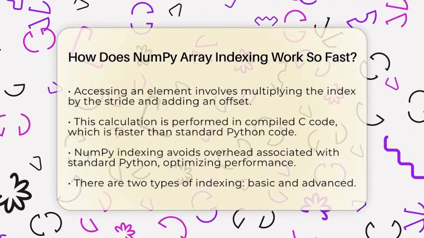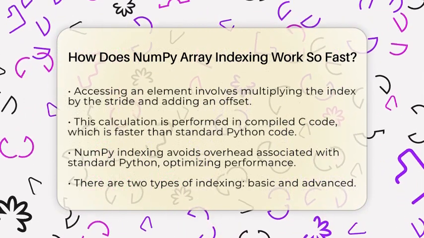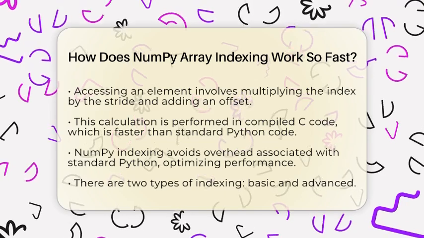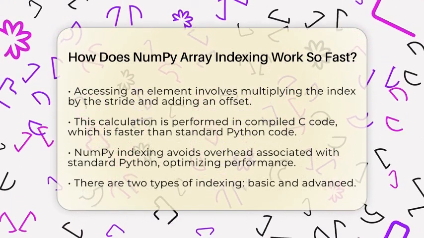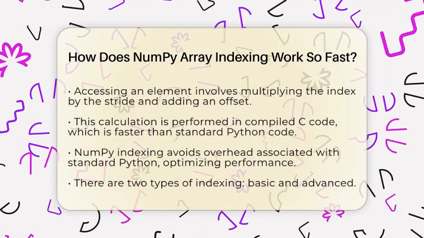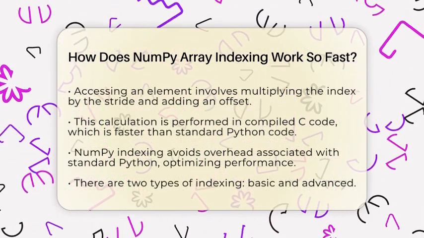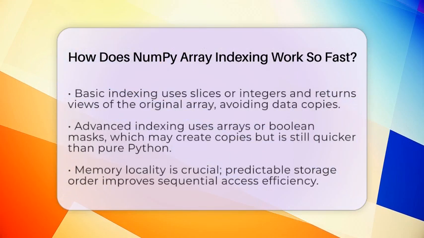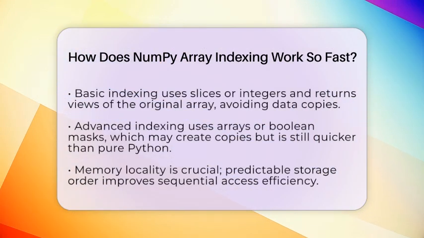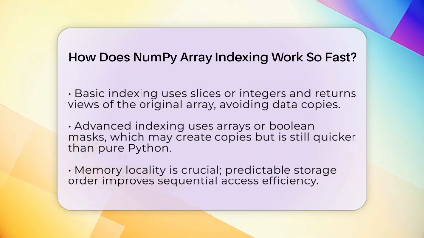There are two types of indexing in NumPy, basic and advanced. Basic indexing uses slices or integers and returns views of the original array. This means it does not create copies of the data, keeping things fast. Advanced indexing, on the other hand, uses arrays or Boolean masks, which can create copies. While this is slower than basic indexing, it is still faster than using pure Python operations.